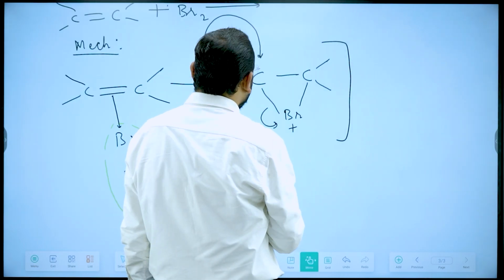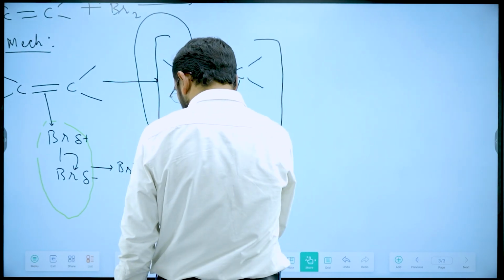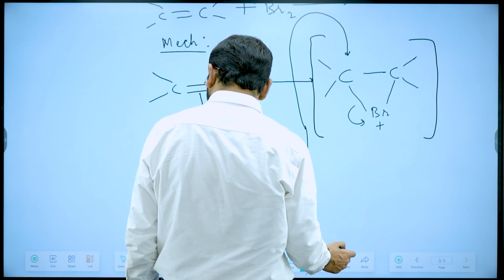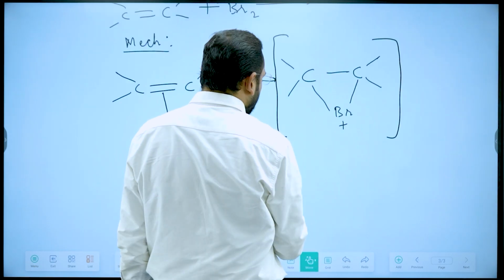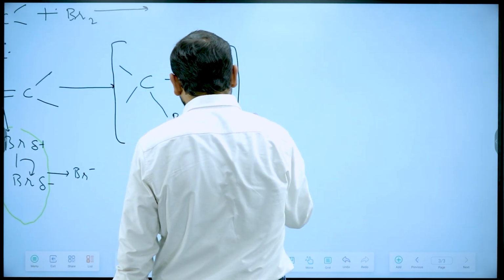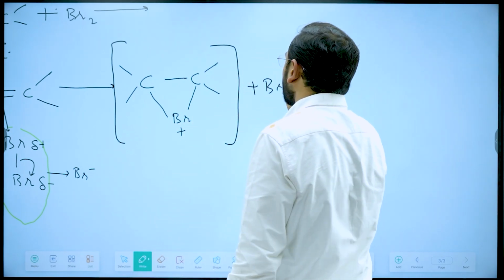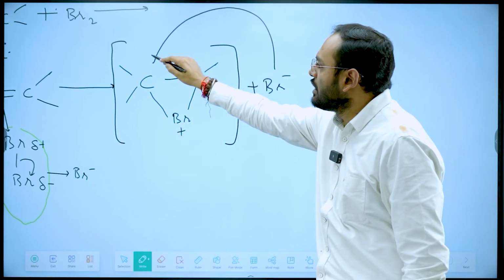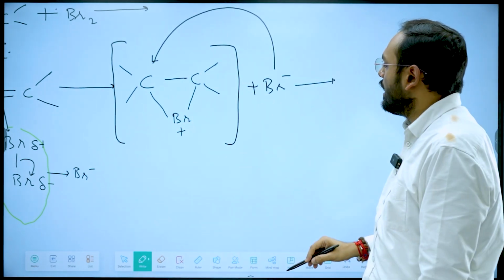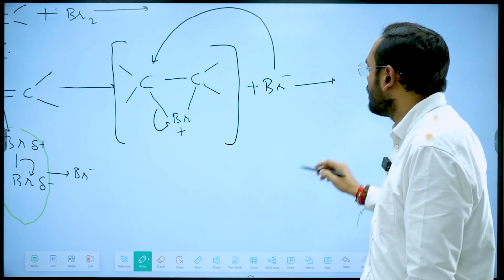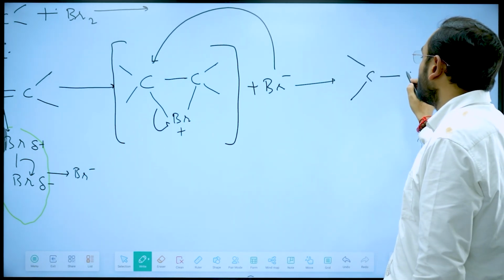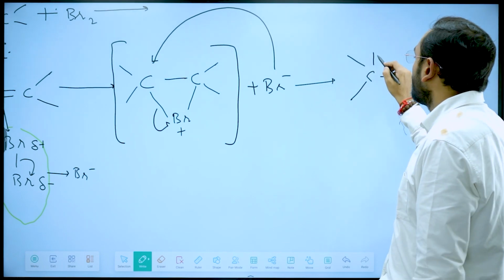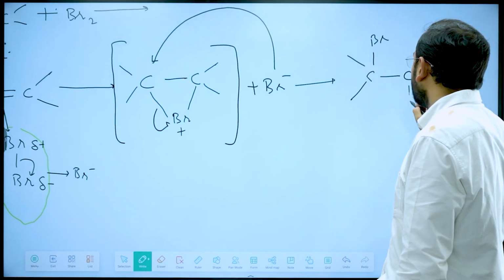So the Br minus that has been produced will attack one of the carbons and this bond will break, leading to the formation of an anti-addition product of Br.